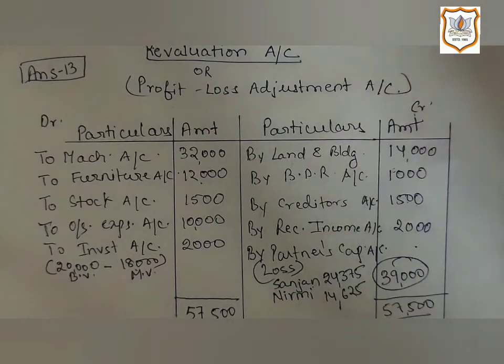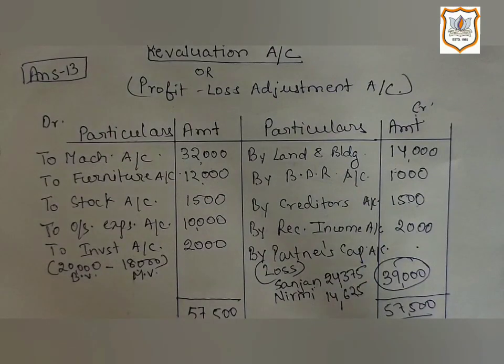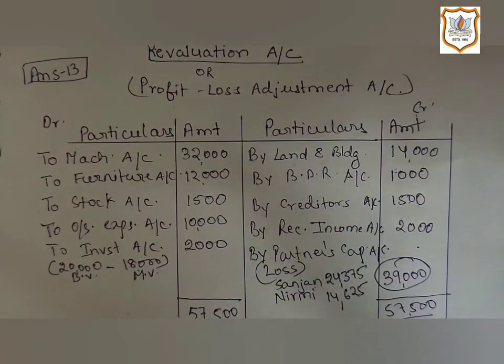So entry for that will be Sarjan's capital account debit 24,375, Nirmi's capital account debit 14,625 to revaluation account 39,000 that will be credited. So that's all for today.